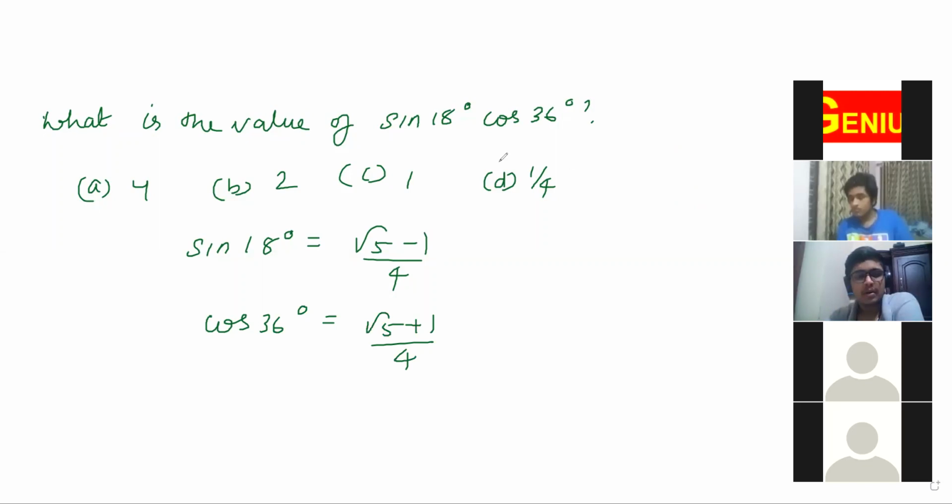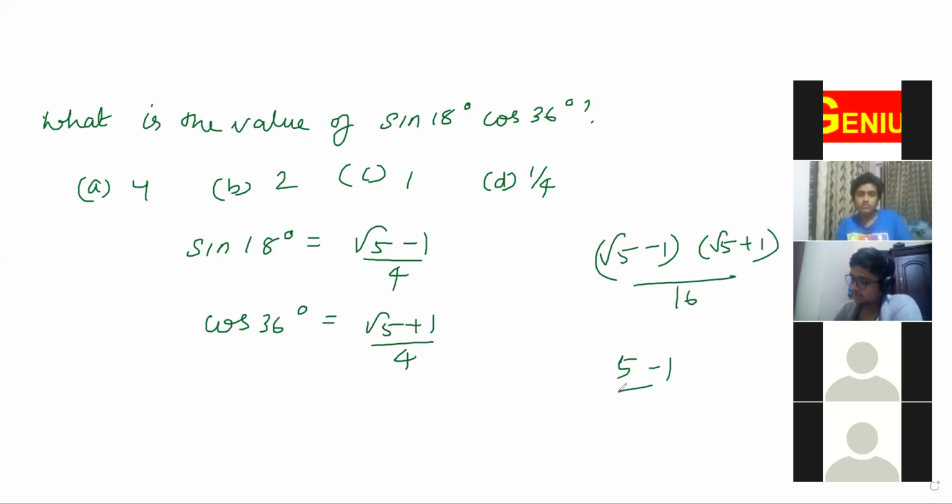If the answer is 1 by 4, right? Yeah, you'll be getting the answer as 1 by 4, isn't it? So just multiply this. Root 5 minus 1 into root 5 plus 1 by 16, isn't it? So that is 5 minus 1 by 16. So that is 1 by 4, isn't it?